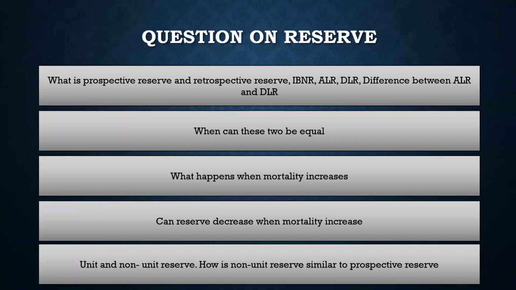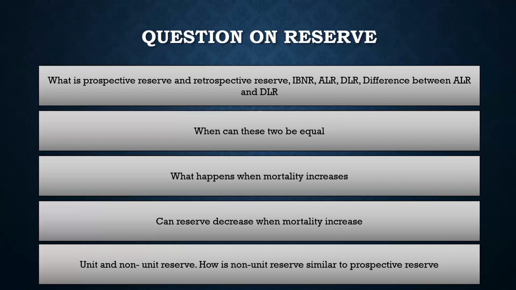So the assurance factor increases, and the expected present value of benefit increases if you increase the mortality as compared to the previous state when the mortality is normal. The expected present value of expense decreases very slightly, but it decreases, right? But overall, these two contribute to the reserve being positive.